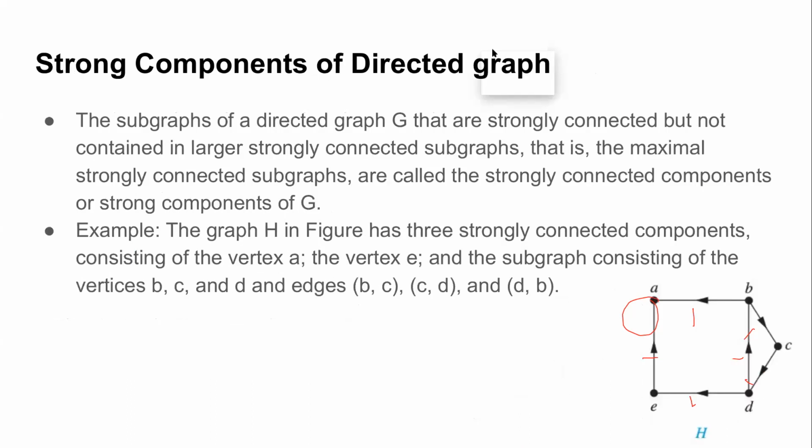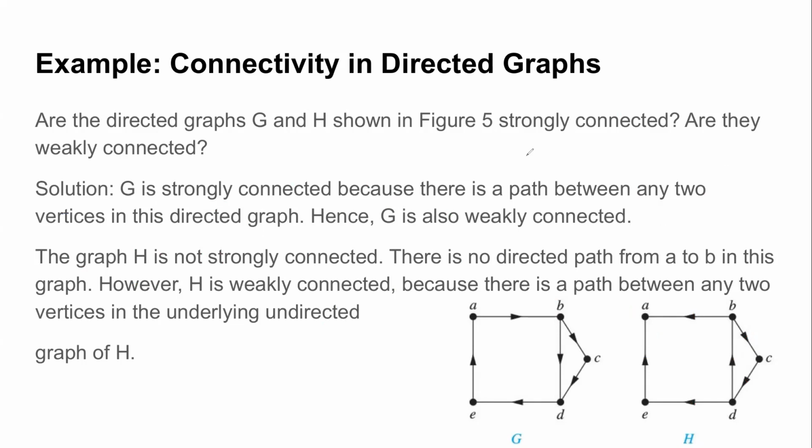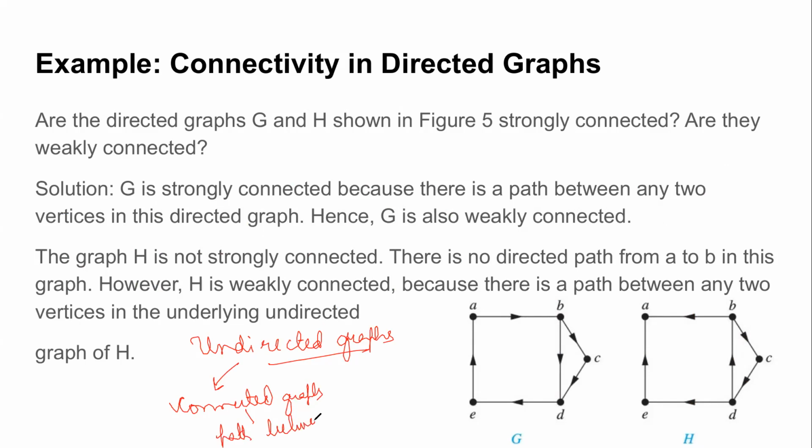Okay, so now we come to another interesting feature about directed graphs. If you recall, yesterday when we considered undirected graphs, we considered the notion of a connected graph, where there was a path between any pair of vertices.